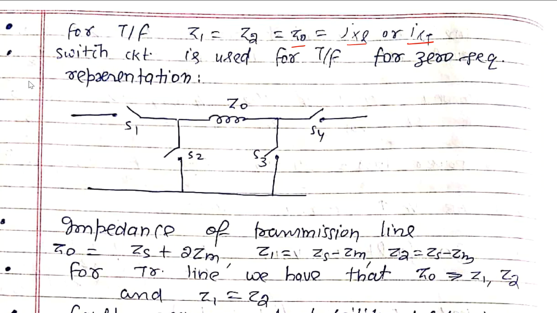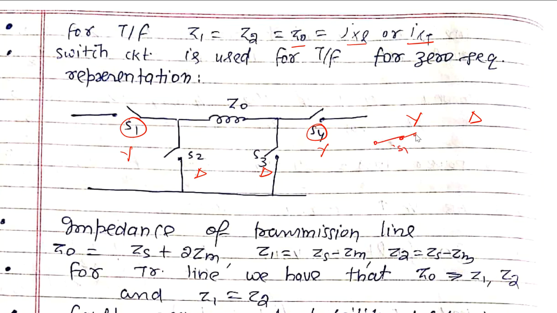Now the switch circuit is used for transformer zero sequence representation. Here S1 and S4 will give the connections for star star, and S2 and S3 for delta delta. Suppose, for example, the primary winding is a star and the secondary winding is a delta. For star, we will close the switch S1.